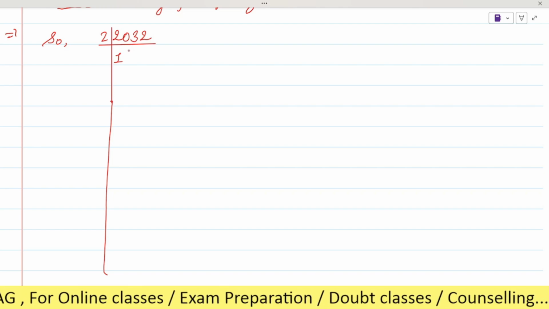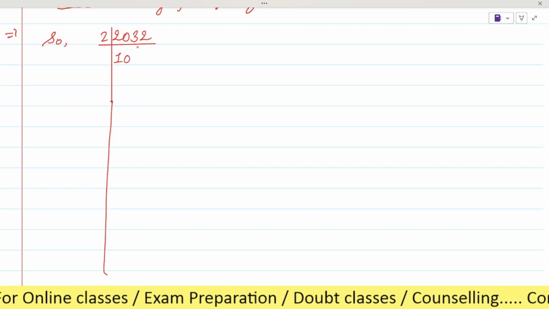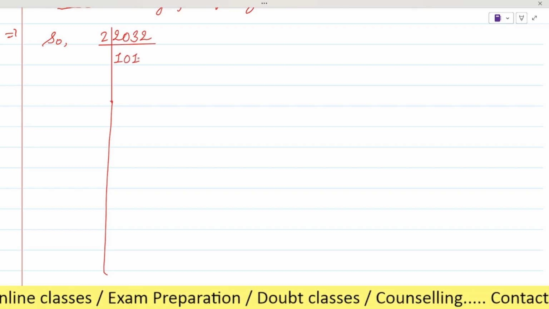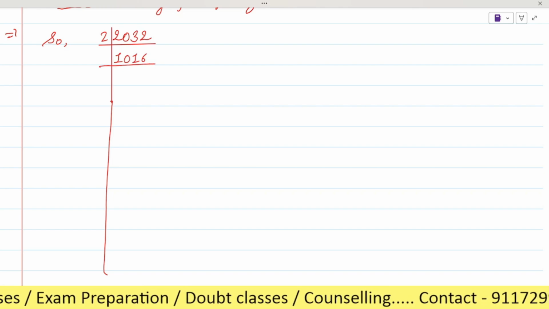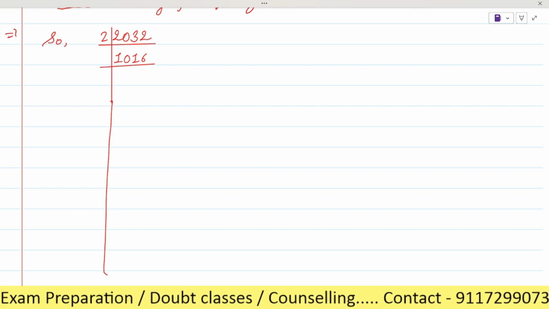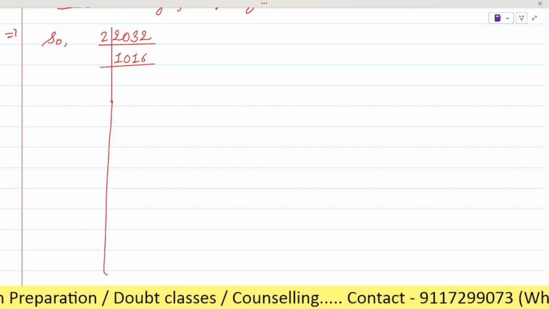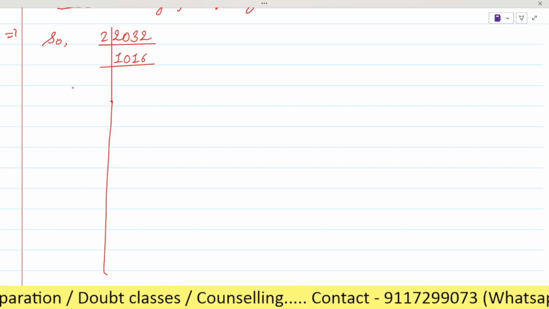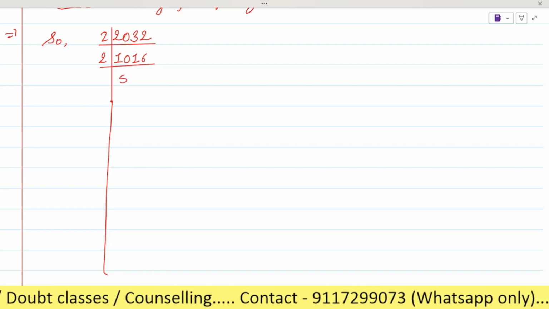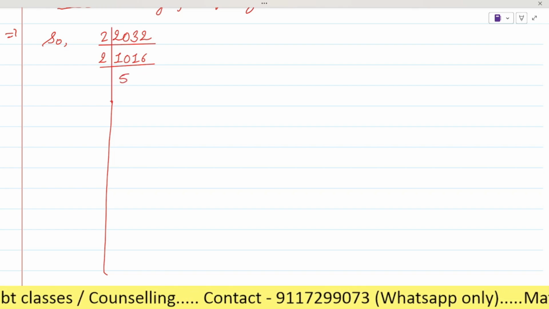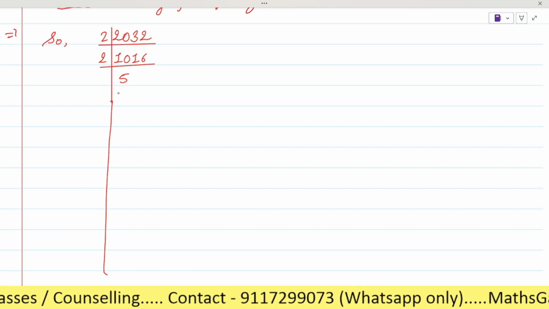So 2 times 1 is 2, then 0 will come, and 3, and 2 ones are 2, 2, 1, okay? And then 2 sixes are 12. Is that clear? 12. Any doubt? Yes, sir. By which number do we have to divide it? Second divide. Yes, very good. 2 in how many times? 5. 5. One by one, right? We will do it one by one, step by step.